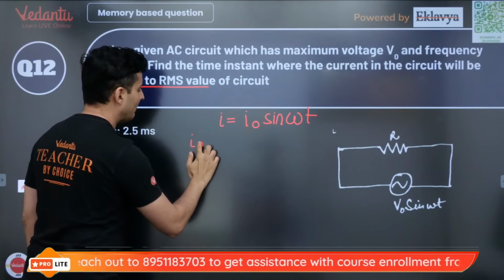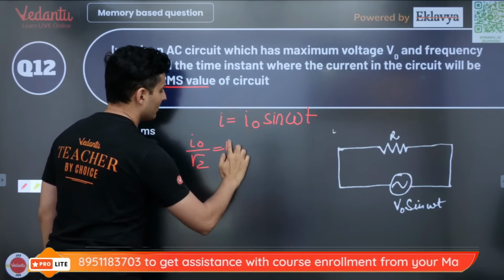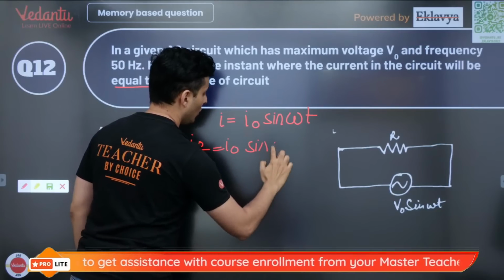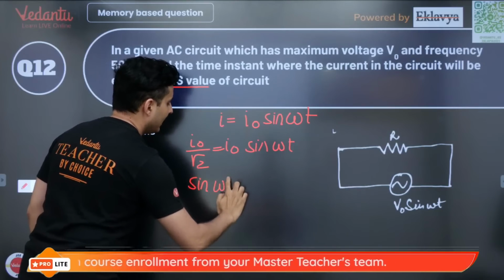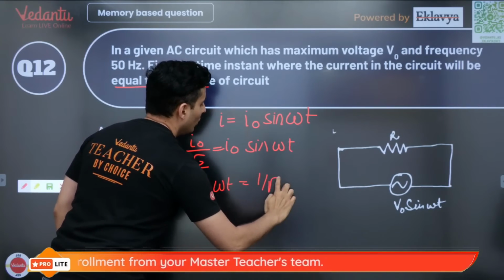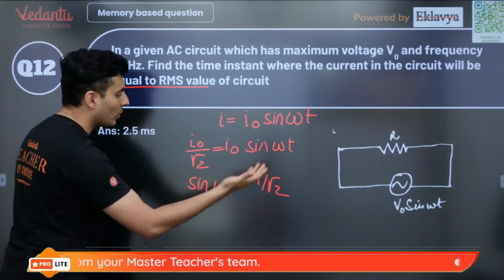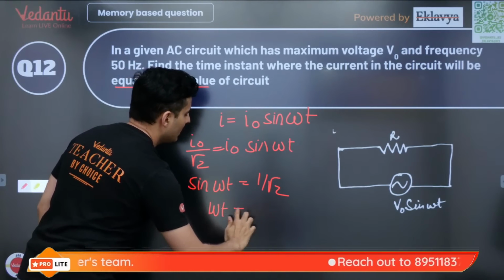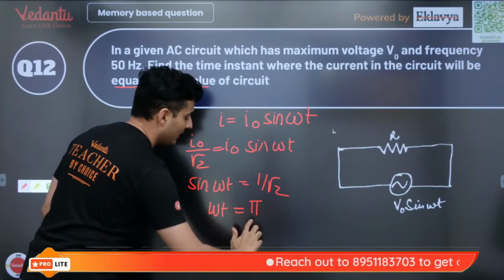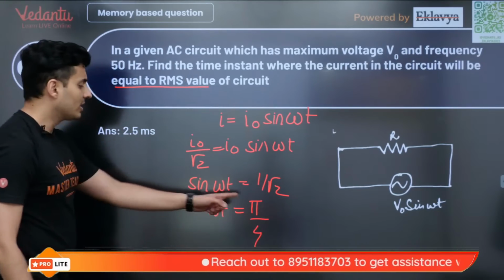RMS value will be the maximum value by root 2. So this will be I0 sine omega t. Hence sine of omega t will be 1 by root 2. Whose sine is 1 by root 2? Sine of 45. So that means omega t is basically 45. Do not put it in degrees, put it in radians always. So it is pi by 4.